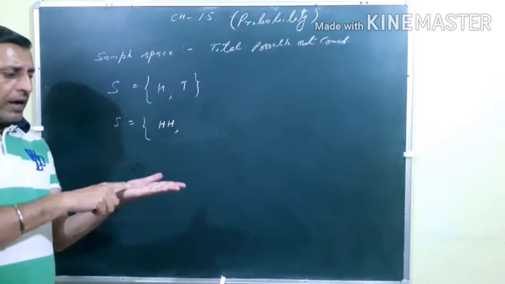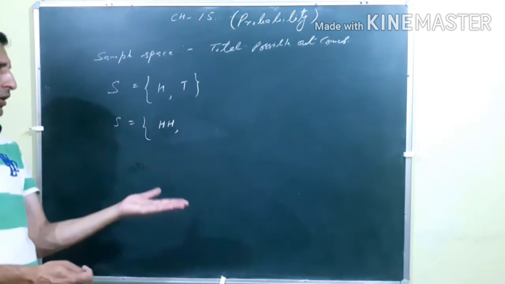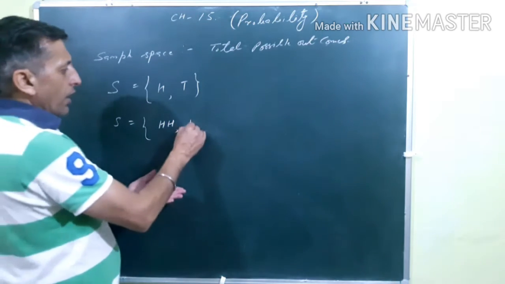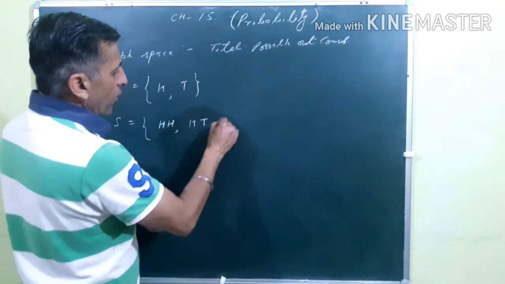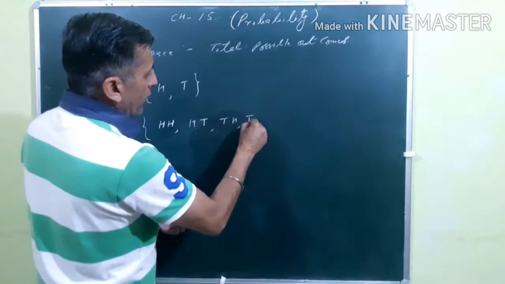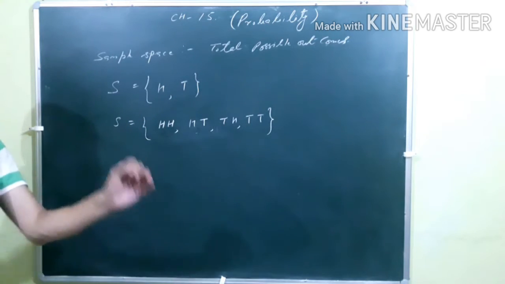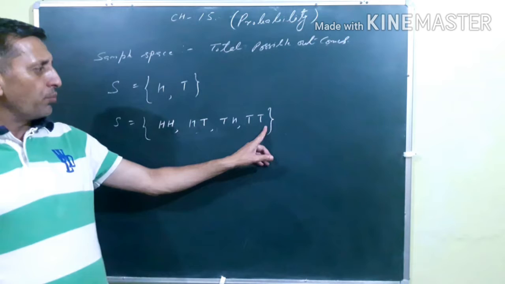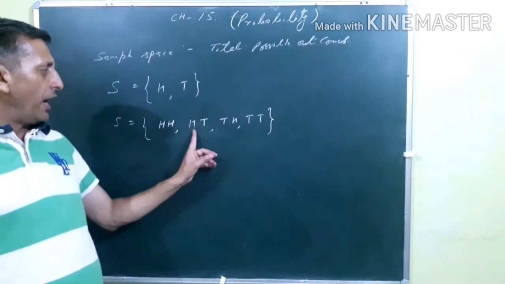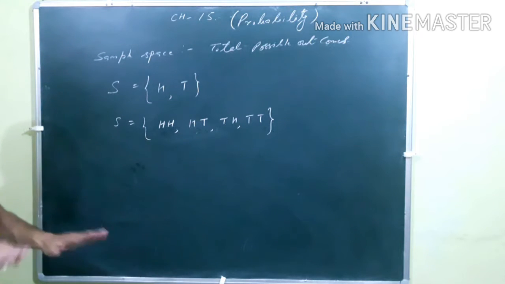It may be head and head, head and tail, tail and head, or tail and tail. So the total possible outcomes are called your sample space.